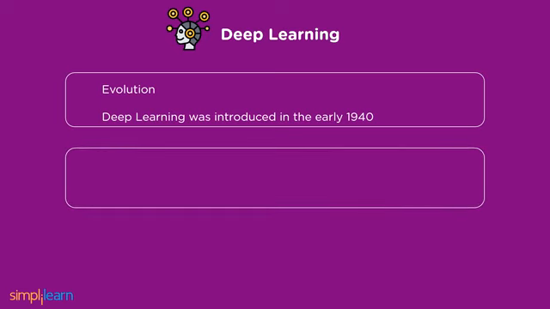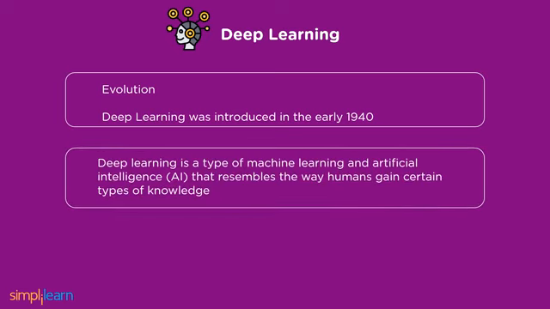Deep learning can be considered as a type of machine learning and artificial intelligence, or AI, that imitates how humans gain certain types of knowledge. Deep learning includes statistics and predictive modeling. Deep learning makes processes quicker and simpler, which is advantageous to data scientists to gather, analyze, and interpret massive amounts of data.